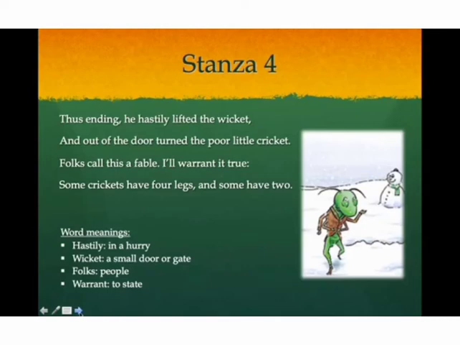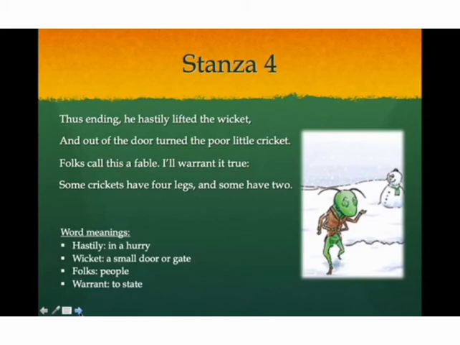Thus ending, he hastily lifted the wicket, and out of the door turned the poor little cricket. Folks call this a fable. I'll warrant it true. Some crickets have 4 legs and some have 2. In the last stanza, the cricket is left with nothing. He doesn't have anything to eat. He doesn't even have shelter from the rain. He hastily, or hurriedly, opens the door and out he goes.